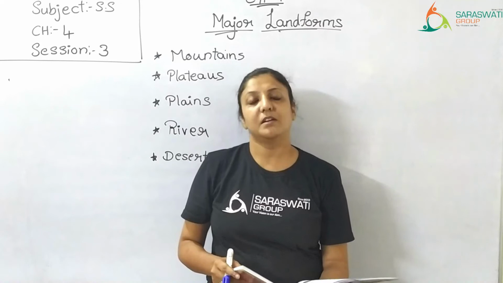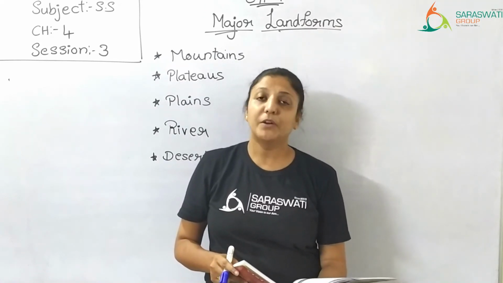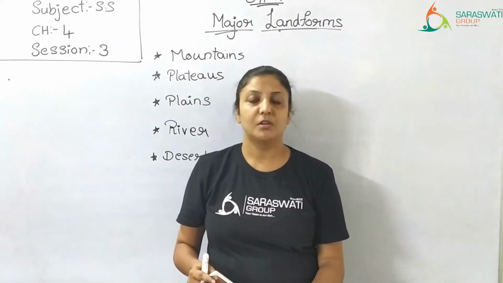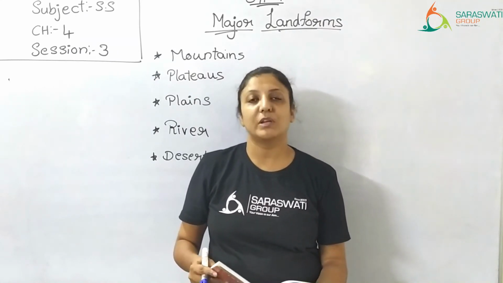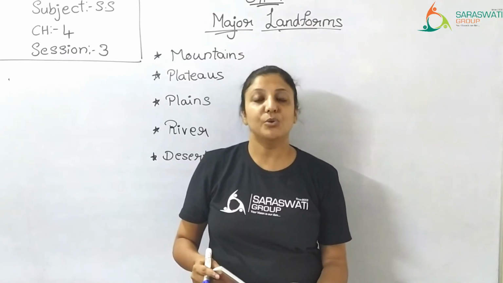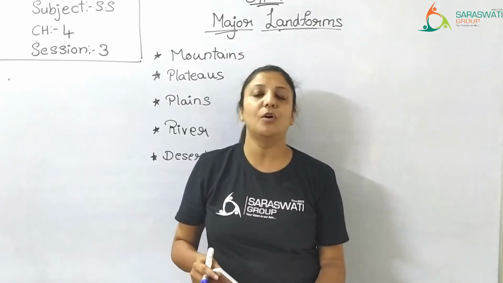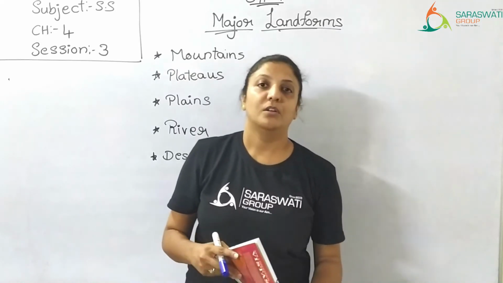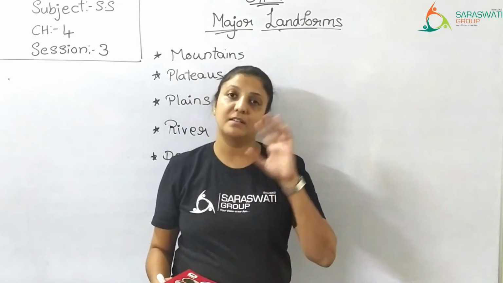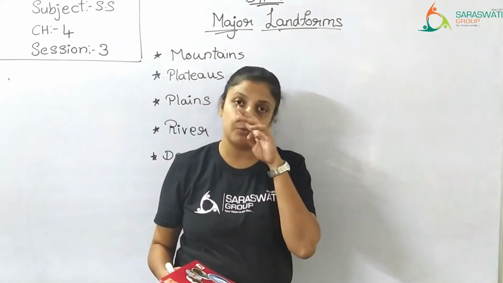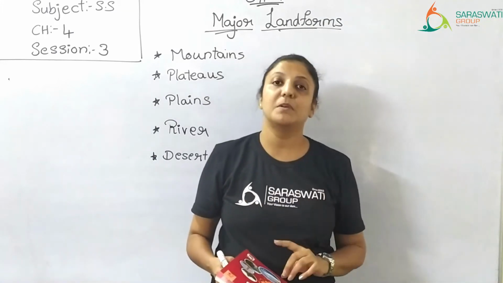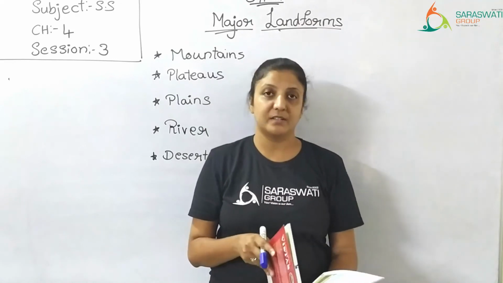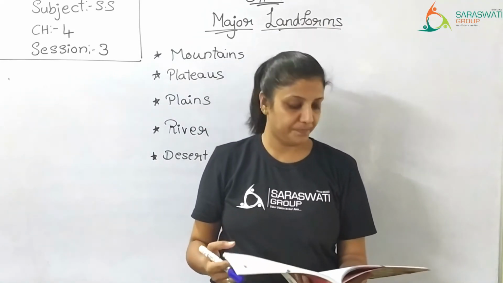Here in the desert it is a very dry area because there is little rainfall or sometimes no rainfall at all. And the temperature here is also extreme. It means during the summer season it is extremely hot and during the winter season it becomes extremely cold. So don't think that deserts are only hot. No, they are cold as well. During winter it becomes extremely cold. In deserts we have two types: hot desert and cold desert. That we will learn further.